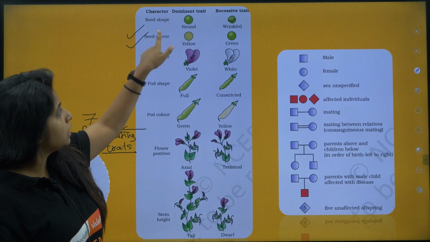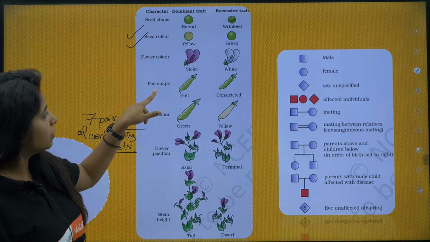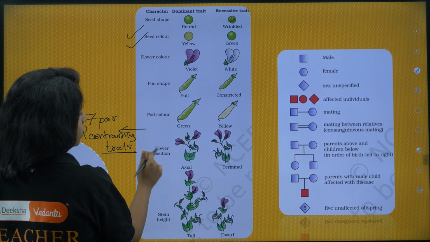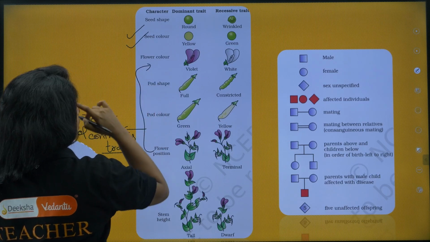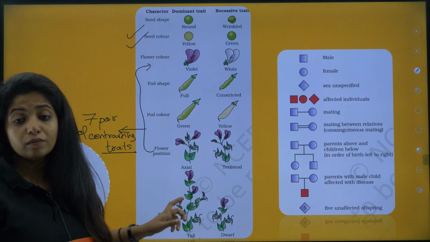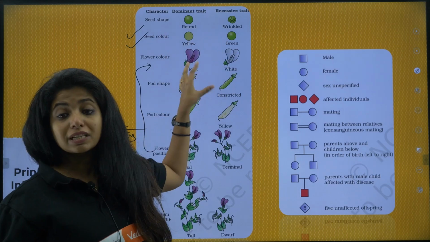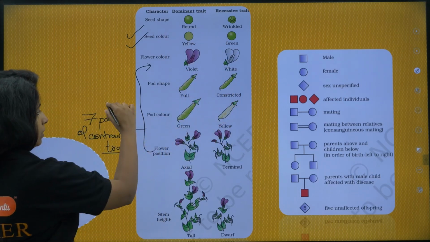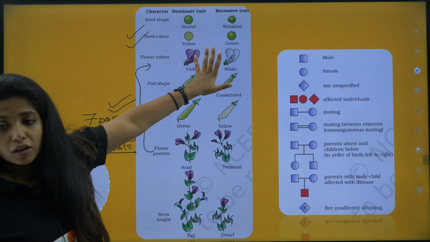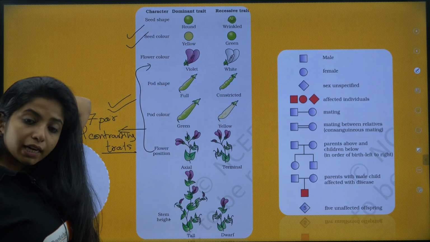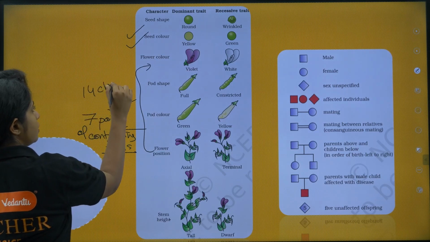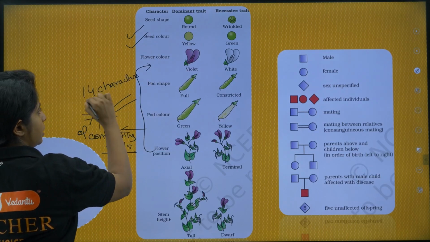So over here you have seed shape, seed color, flower color, pod shape, pod color, flower position and stem height. If you are not able to remember it, you can put the flower position here. So seed, seed, flower, flower, pod, pod, and then one is what? Stem height. That gives you 7 pairs. So this picture is important because they might ask you the 7 pairs of contrasting traits, and if you have an image reference, it becomes all the more clear for you to remember it better. These are the 14 characters or 7 pairs of characters, either way.